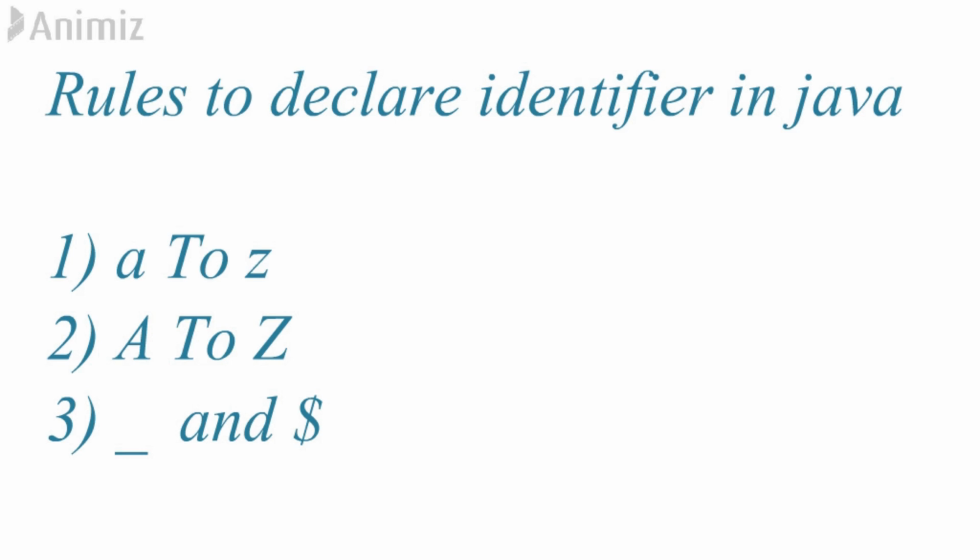So the rules to declare an identifier in Java are these. First, we can declare using small a to z. That is, we can use small a to z to define an identifier. Then we can use capital A to Z, and also special characters like underscore and dollar. So these are the only allowed characters and special symbols that can be used while defining an identifier. So keep this in mind.